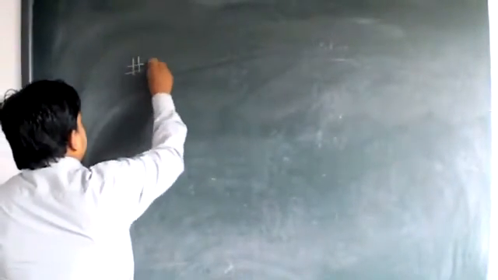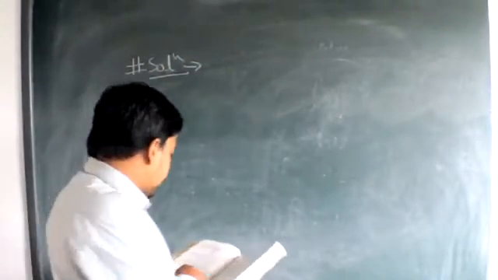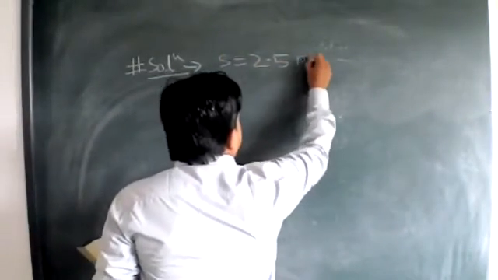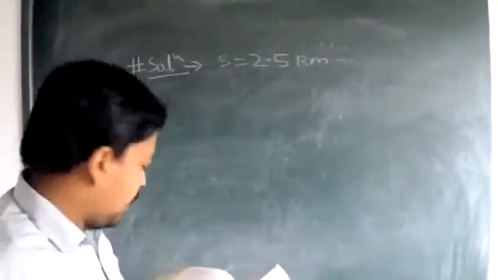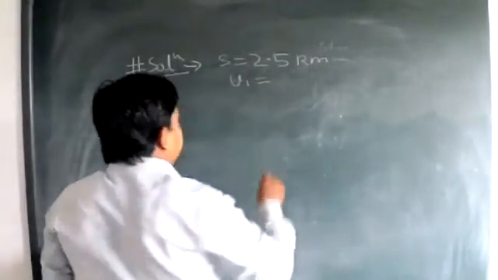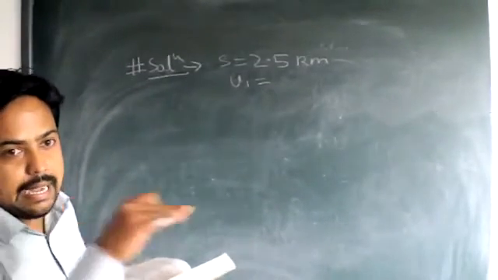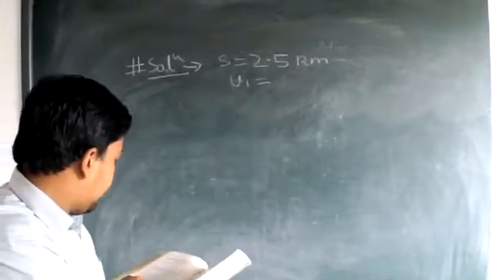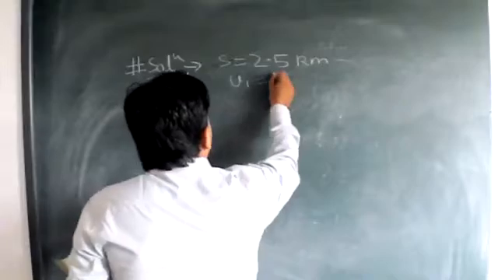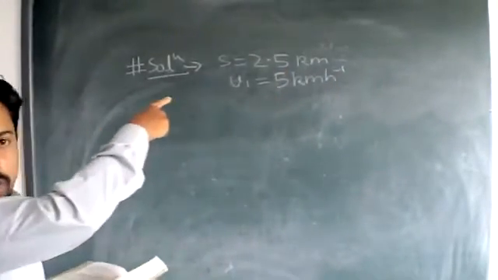Let's see the solution. In the solution we have the distance of the market, 2.5 km. And what else do we have? The speed with which he goes. Why am I writing this as V1, in terms of velocity? Because it is a straight line which he follows. In the question it is written that the road is straight, so the speed will be the velocity. The velocity is 5 kilometer per hour while he goes.